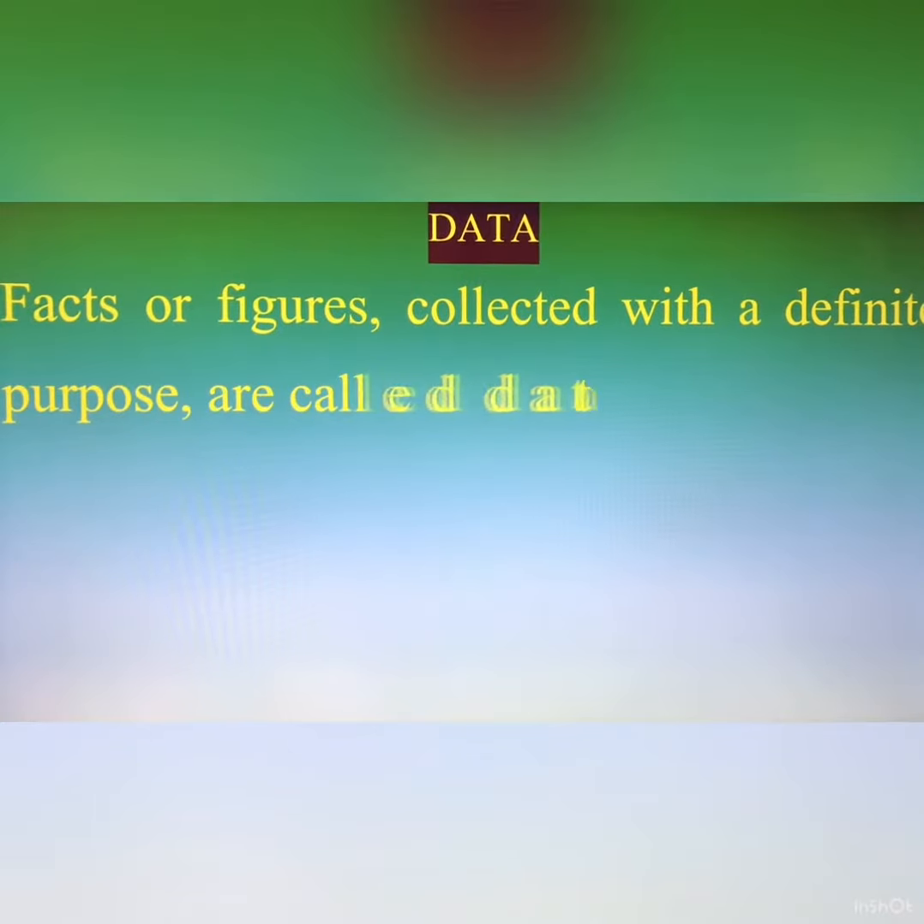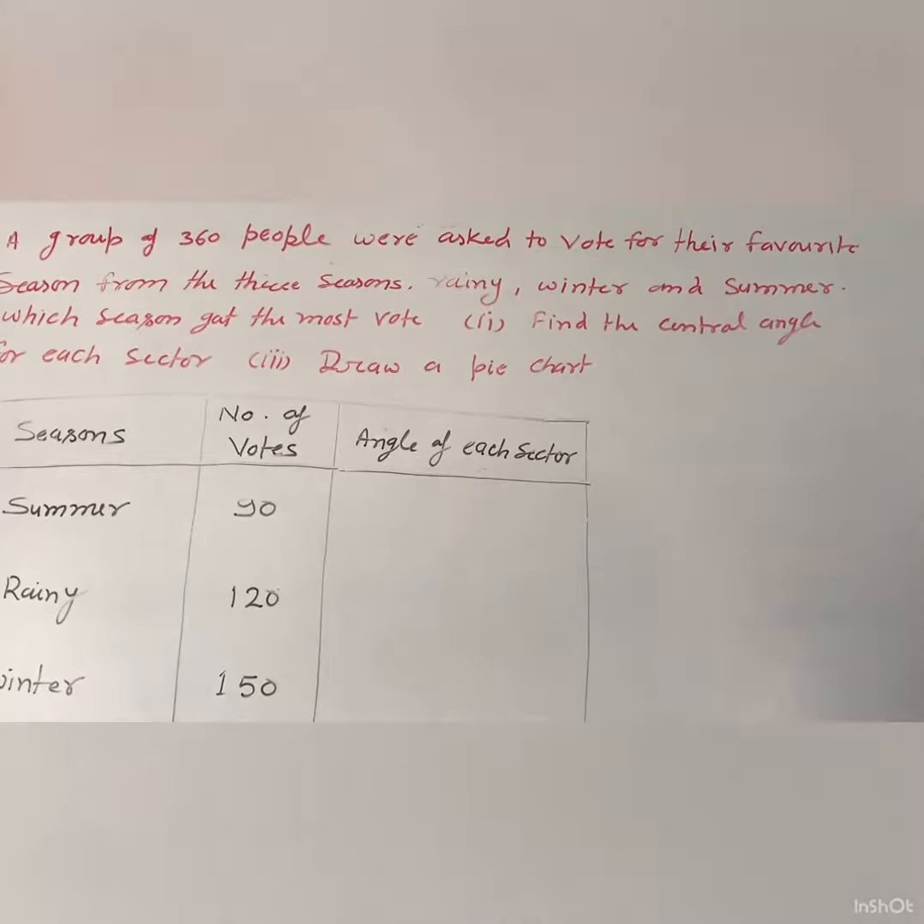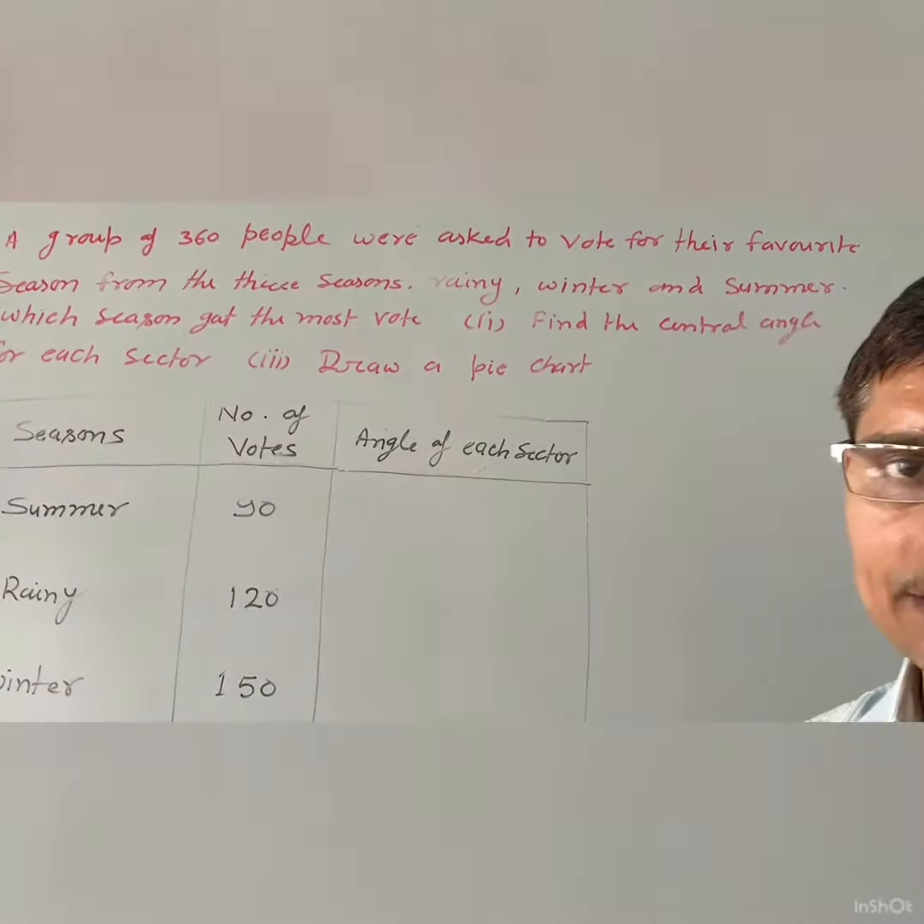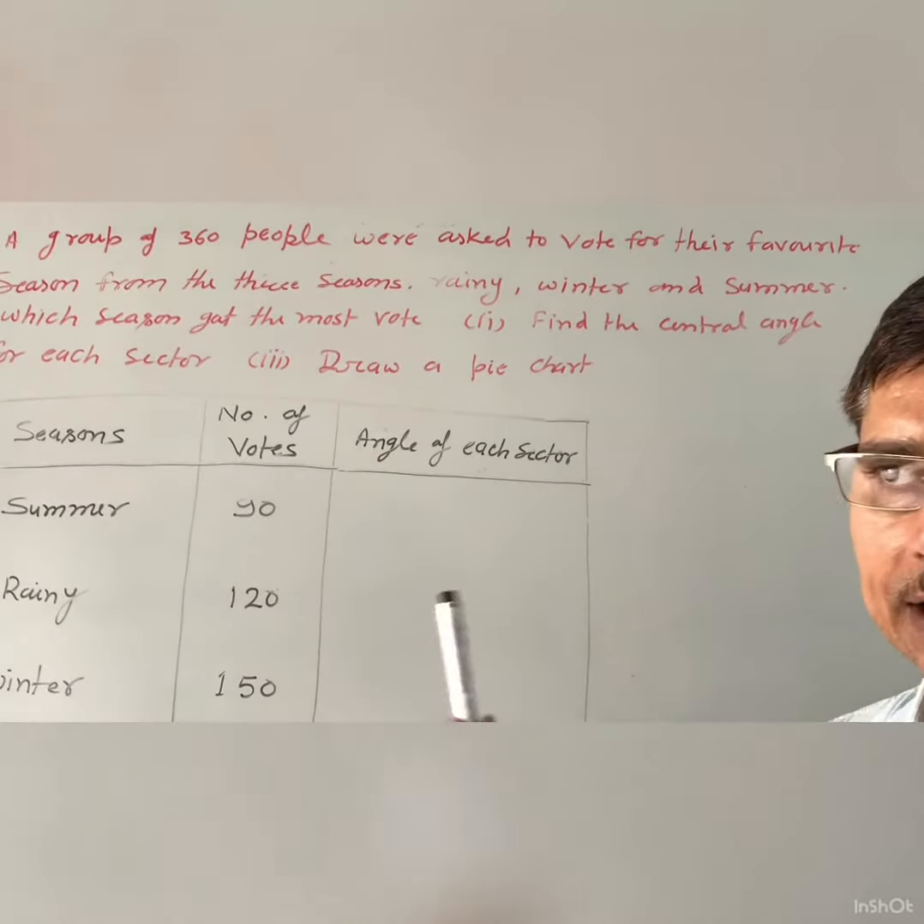तो चलिए, डाटा। व्हाट डू यू मीन बाय डाटा? Facts or figures collected with a definite purpose are called data. Okay? Now friends, how to draw pie chart or circle chart? Let us try to understand it with an example.